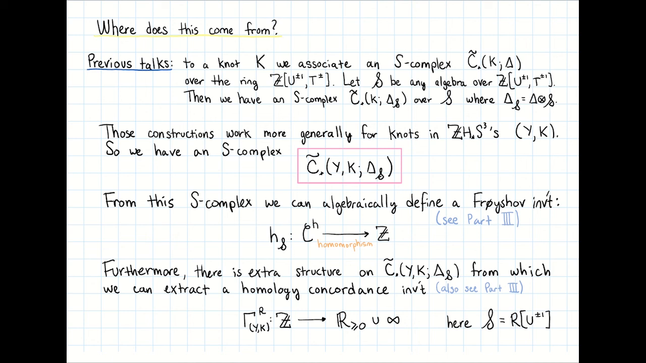Furthermore, recall that there's extra structure on this S-complex. This has to do with the Z × R bigrading and the filtration induced by the R grading. From this extra structure, we can extract a homology concordance invariant called gamma. See also Part 3 for its construction. So for this, we have to assume that S is of a particular form. It's some ring R adjoining the variable u^±1, where R is an algebra over the Laurent polynomial ring in the variable t.